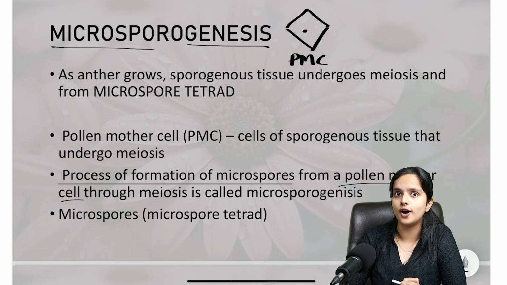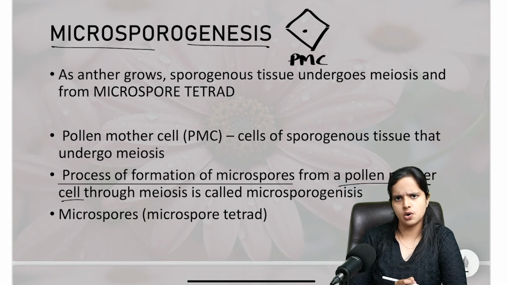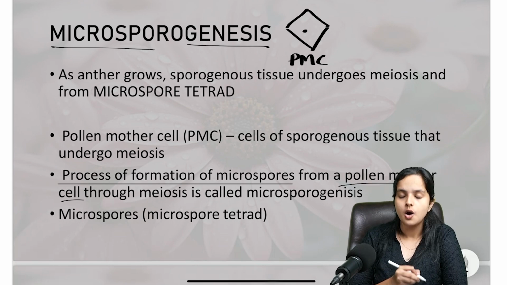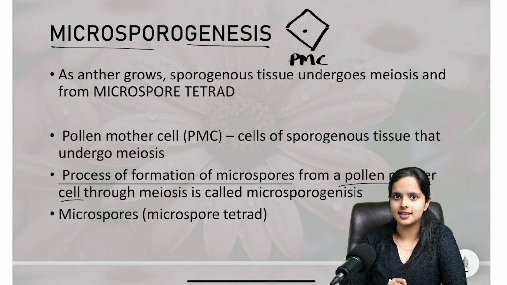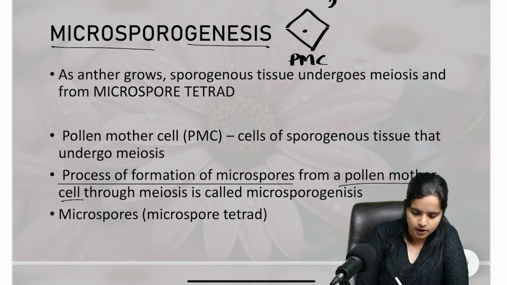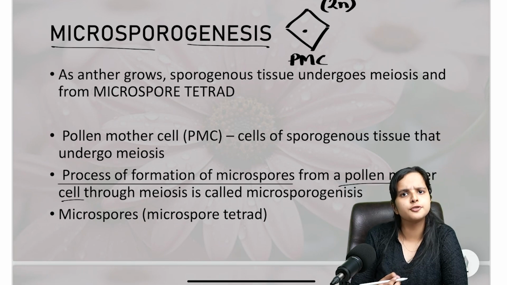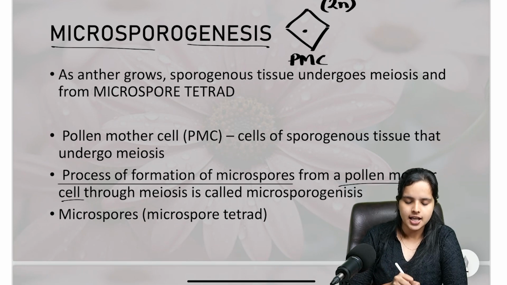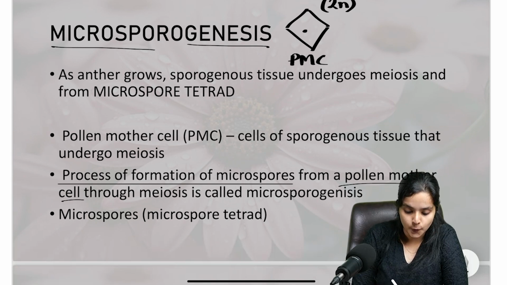And what will be the ploidy of this pollen mother cell? You already know what ploidy is. You have learned a lot about haploids and diploids, right? So what will be the ploidy of a pollen mother cell? Usually it will be diploid in nature. In the case of diploid plants, the pollen mother cells will also be diploid. These pollen mother cells undergo meiosis. What does it undergo? Meiosis.